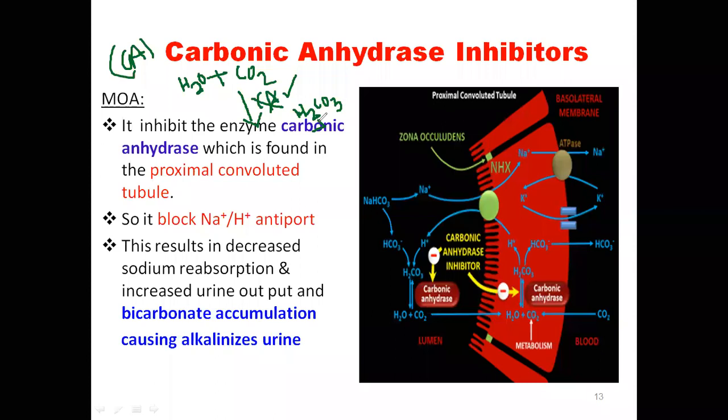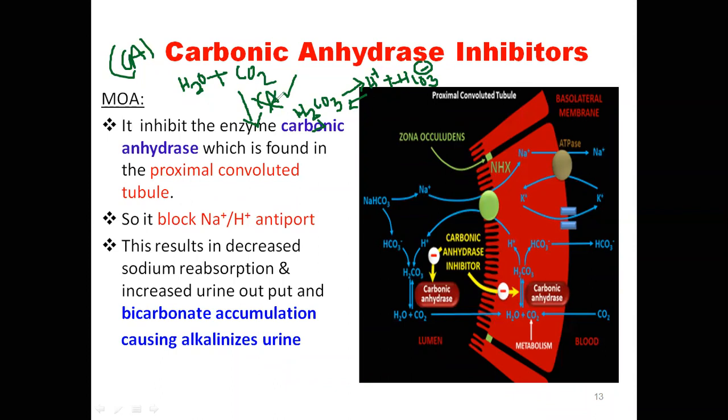What is carbonic acid? H2CO3. Now, this H2CO3, what happens? It immediately dissociates as H plus and HCO3 minus. HCO3 minus is called bicarbonate. This bicarbonate will give a coating to the cell membrane to protect us from the acid, and make our blood alkaline in nature, because bicarbonate is alkaline.